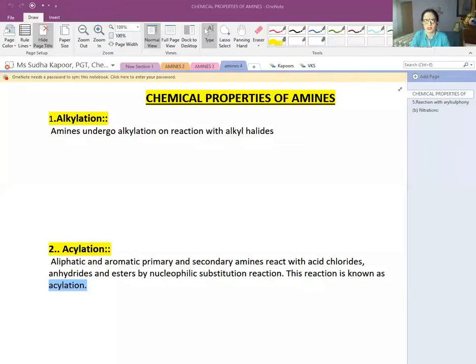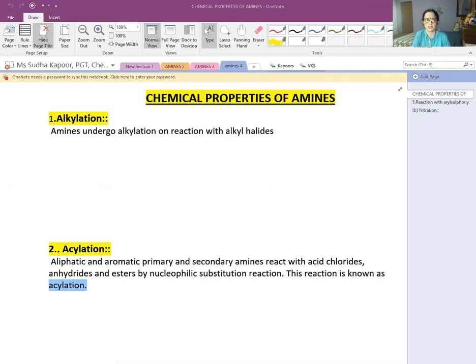Hello children, we are on the fourth lecture of our chapter Amines, and the last topic of our chapter is chemical properties of amines. We have gone through the basic character of amines, that amines are highly basic in nature, but under different conditions they behave in a different manner, as in the case of aqueous solution and in the case of gases.